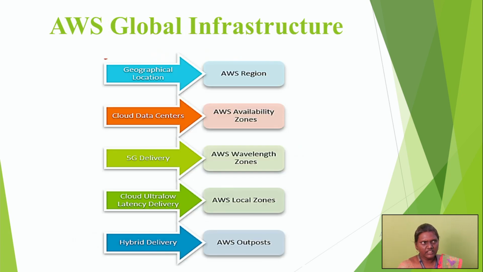So these are the advantages of Amazon Web Services compared to the traditional infrastructure. The next one is AWS Cloud Infrastructure. In AWS Cloud Infrastructure there will be 5 regions. The first one is the geographical location, that is the AWS region. The next one is cloud data centers.